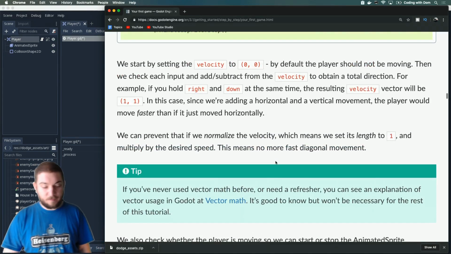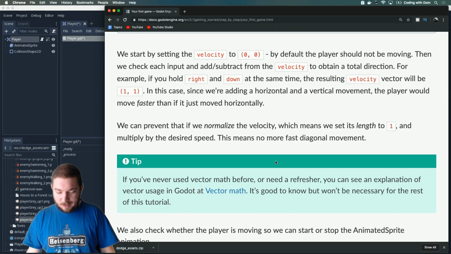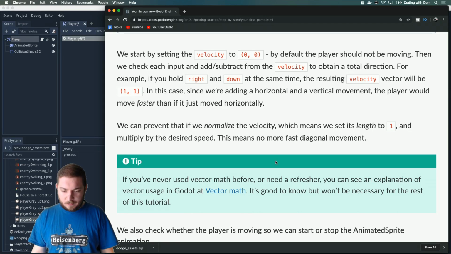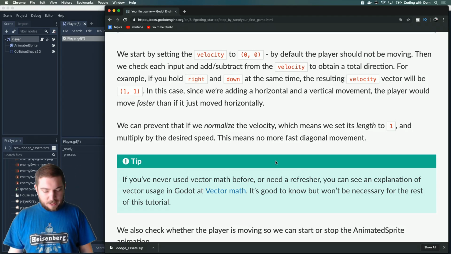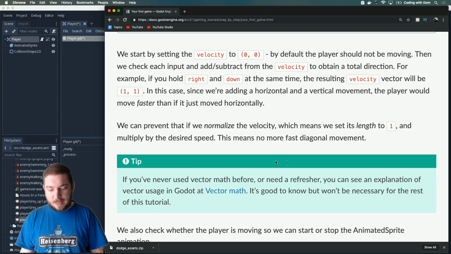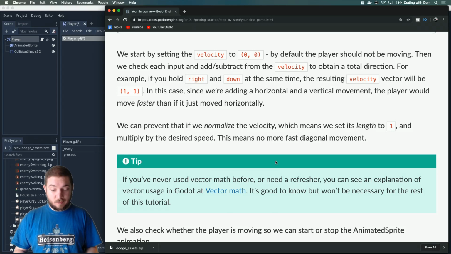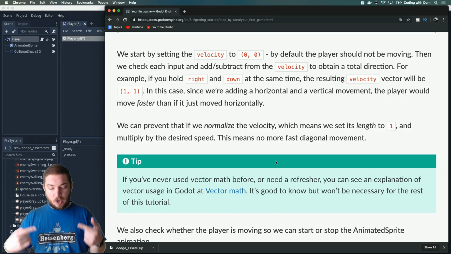Okay, it's all explained here. Of course, it's all explained. We start by setting the velocity to 0, 0. By default, the player should not be moving. Then we check each input and add or subtract from the velocity to obtain a total direction. For example, if you hold right and down at the same time, the resulting velocity vector will be 1, 1. And in this case, since we're adding a horizontal and a vertical movement, the player will move faster than if it just moved horizontally.